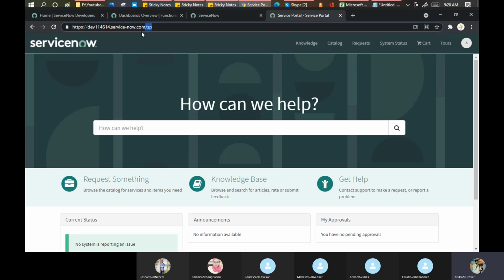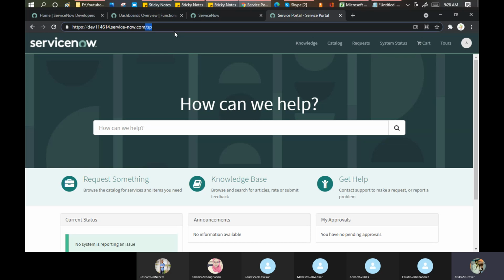You can put your name, you can put /Farah and it will open this page. You can put /Roshan, it will open the page. But we need to do some configuration. For today, just see this thing and tomorrow I'll show you from where these things are coming.